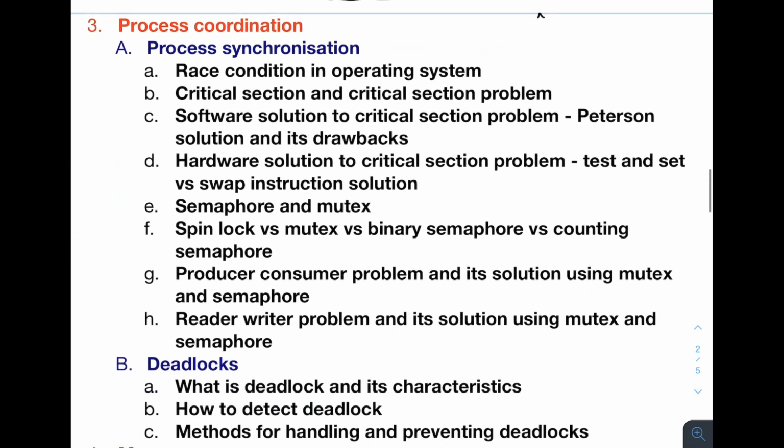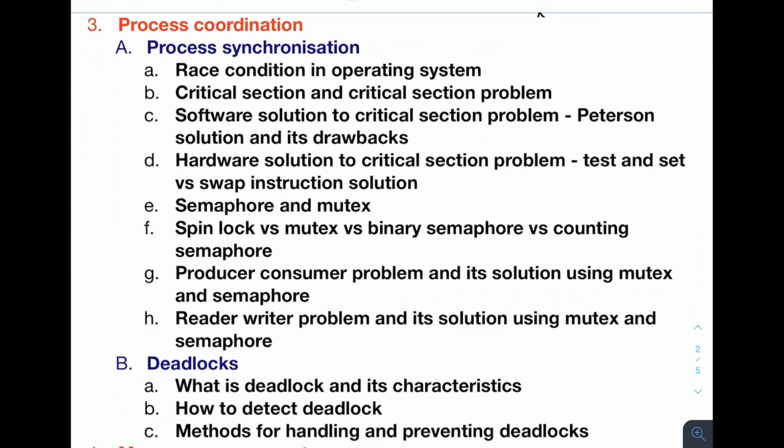Then the third subtopic here is process coordination, and this is also very important. In this we will mostly discuss process synchronization. We will discuss race condition, the critical section problem, and solutions to the critical section problem. Then we will have a detailed discussion on semaphore and mutex, spin lock, binary semaphore, counting semaphore, everything. And at last we will see how we can apply the concepts of semaphore, mutex, and spin lock to some of the problems like the producer-consumer problem and the iterator problem.